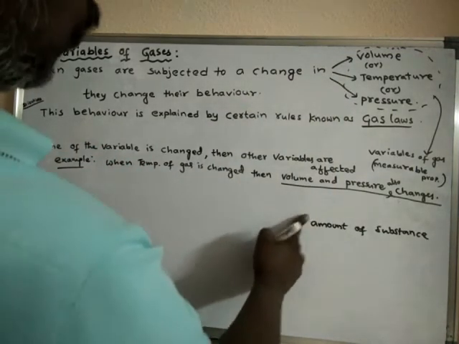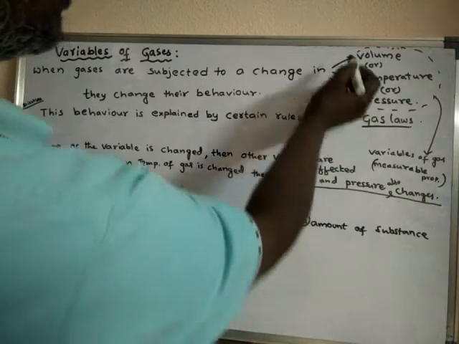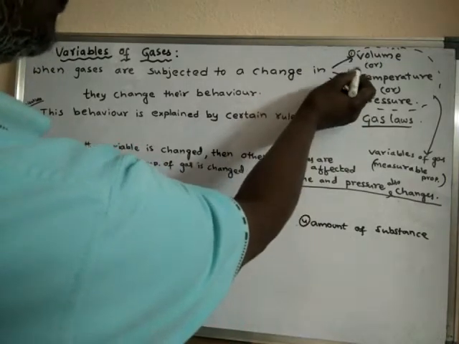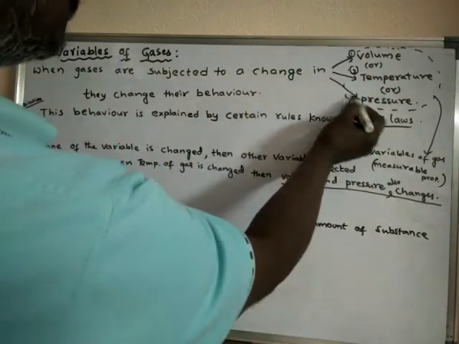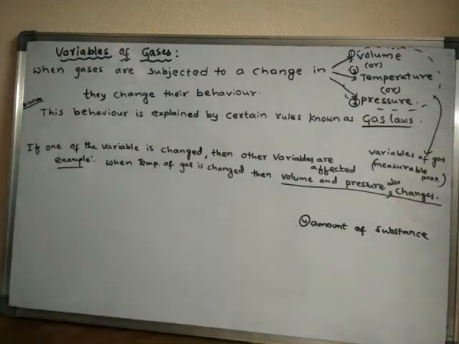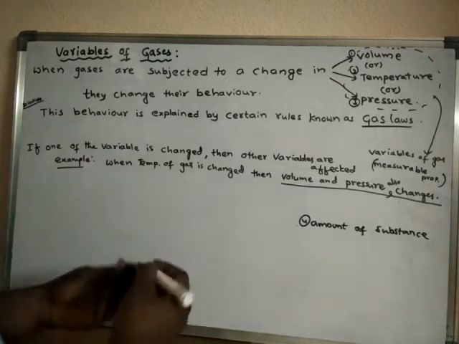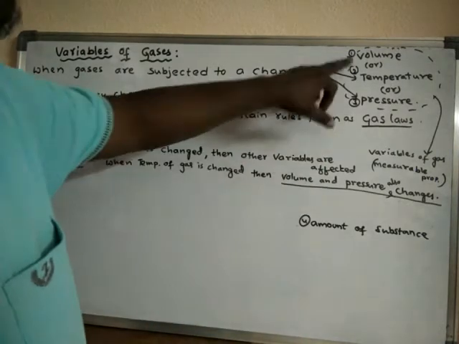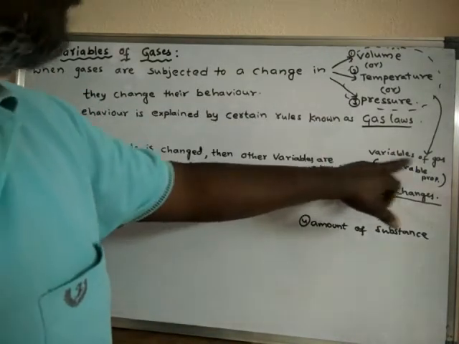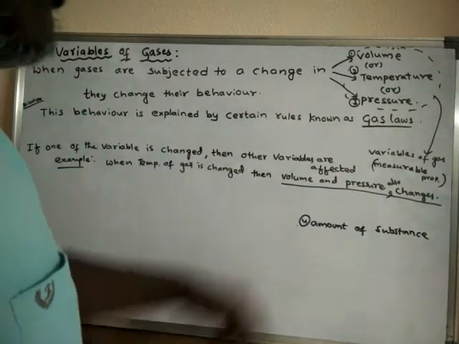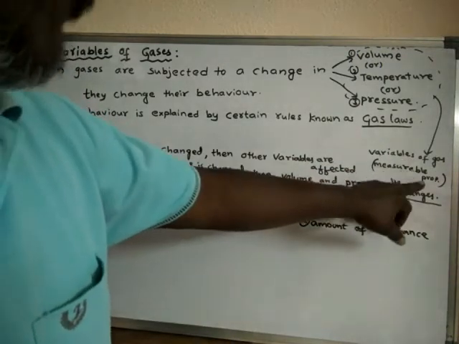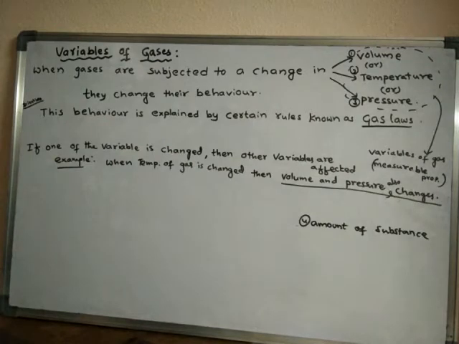So one is volume, another one is temperature, another one is pressure, and the fourth one is amount of substance. We'll discuss amount of substance also. These four are said to be variables of gases, or they are also called measurable properties of gases.